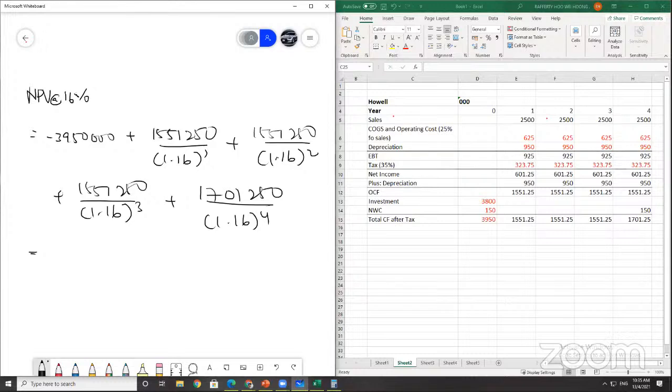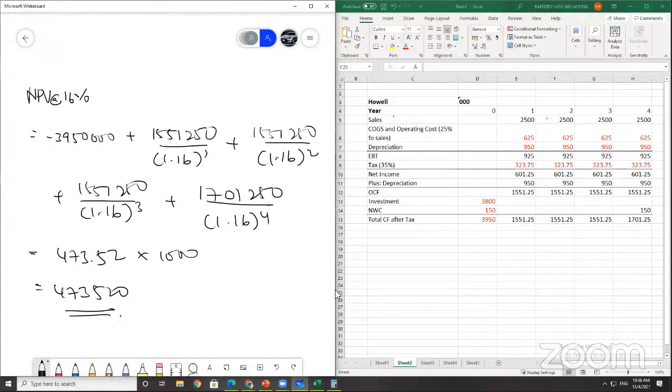Again, find out whether this is a positive NPV or negative NPV. You get 473.552, but you need to change this. It needs to be multiplied by 1000, so it should be 473,520.